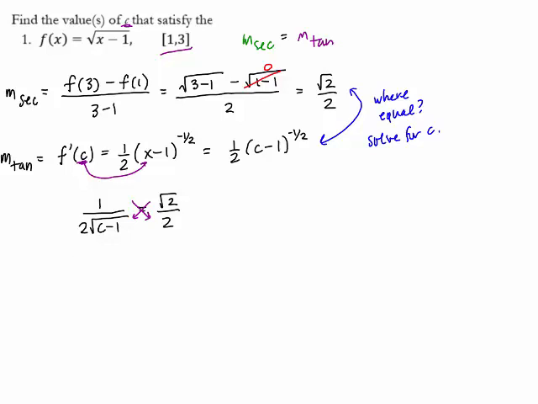So if we did that, we'd have 2 square roots of c minus 1 times the square root of 2 equals 1 times 2, which is 2. Now we just want to solve for c. So one thing I would like to do is divide everybody by 2. And we see these constants there, just get rid of them.